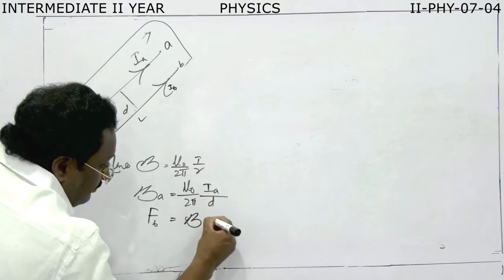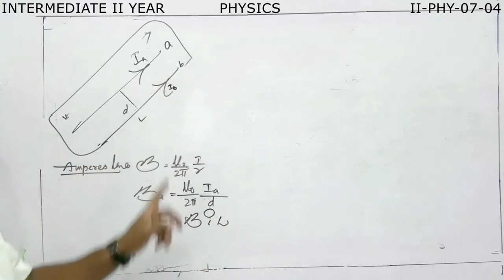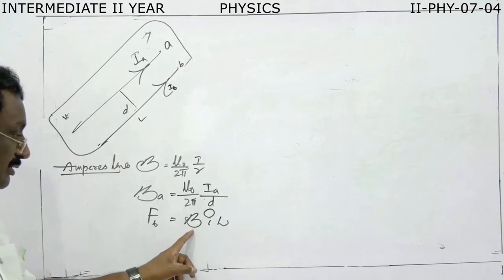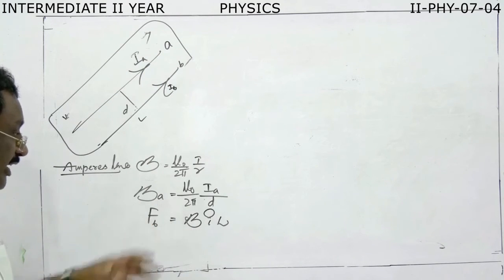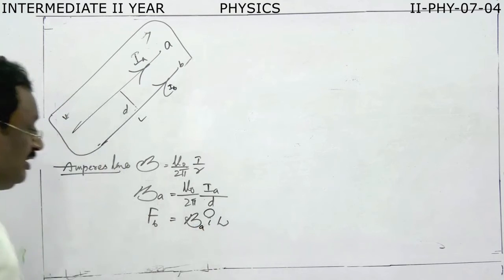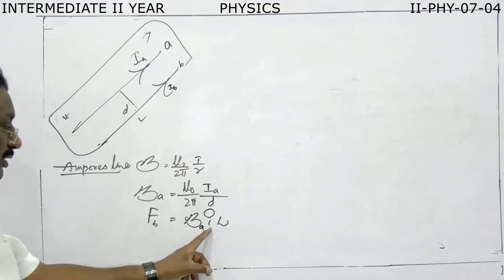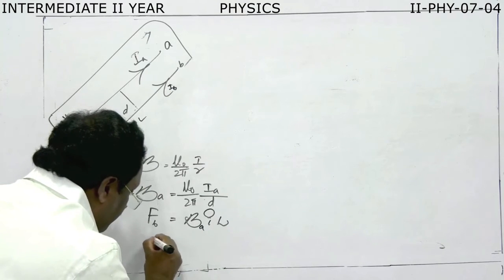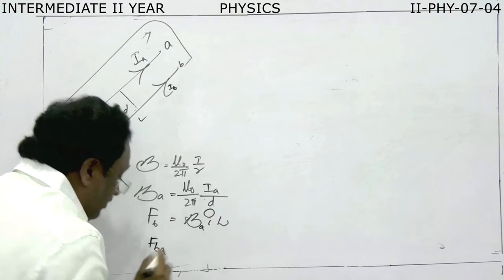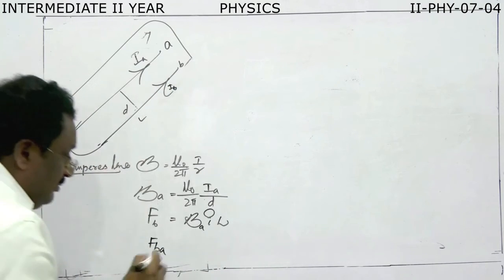BIL. This conductor experiences force. B is equal to what? The existing magnetic field. Here the existing magnetic field is BA, the magnetic field due to the conductor A. I is equal to the current in B, IB. This is the force on B due to A.